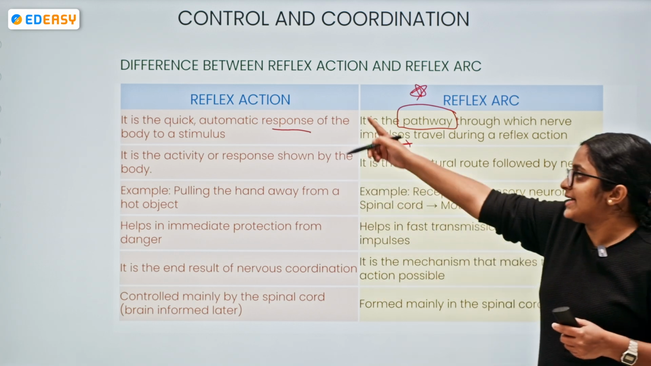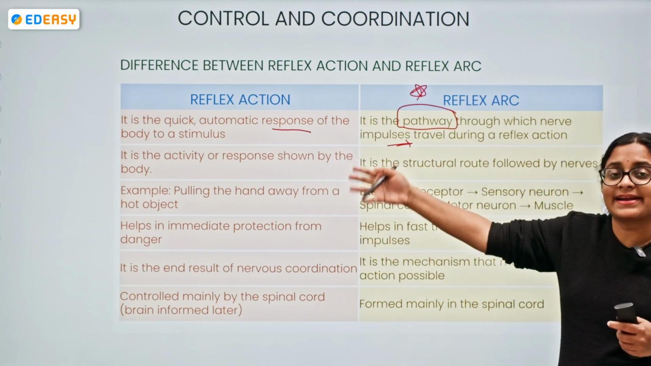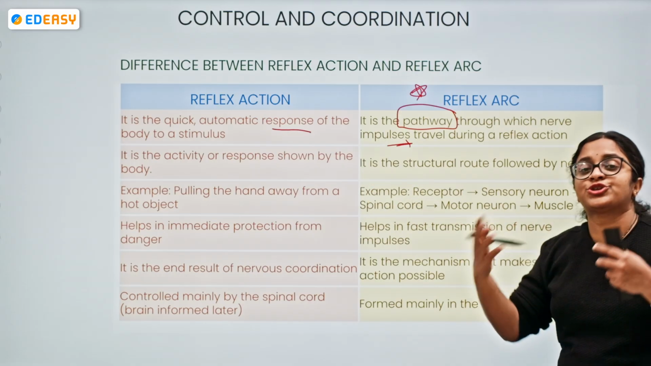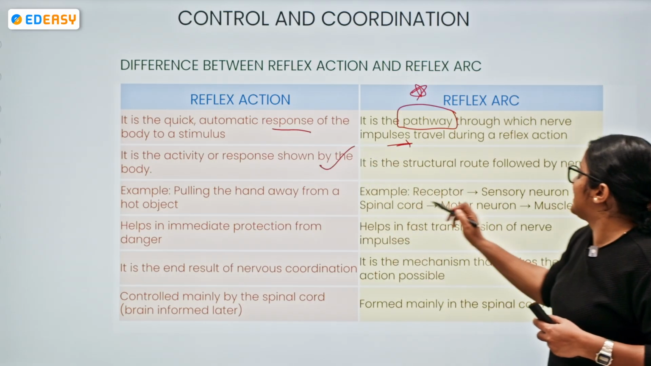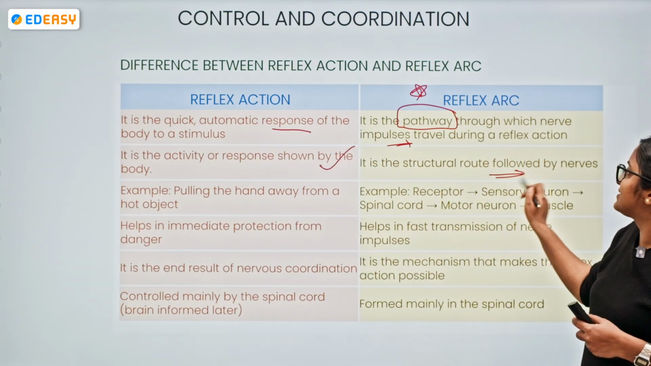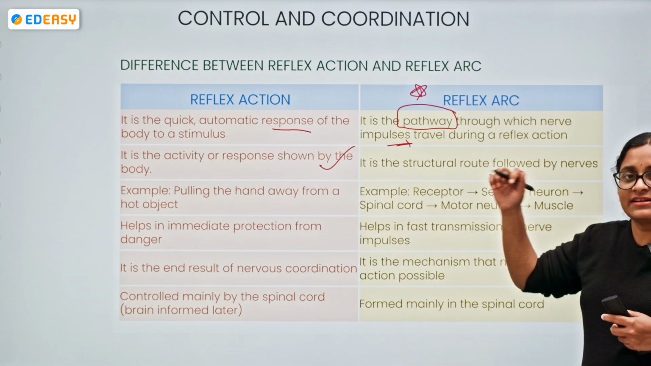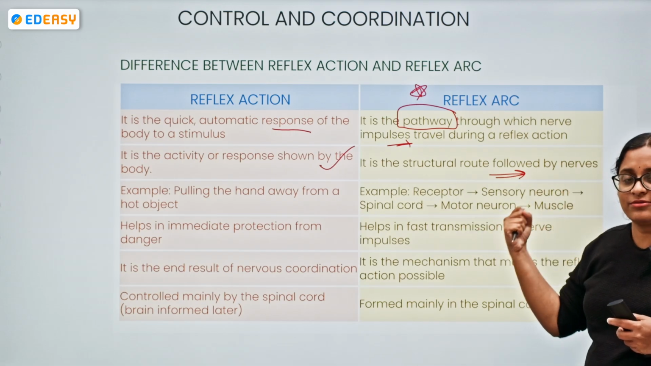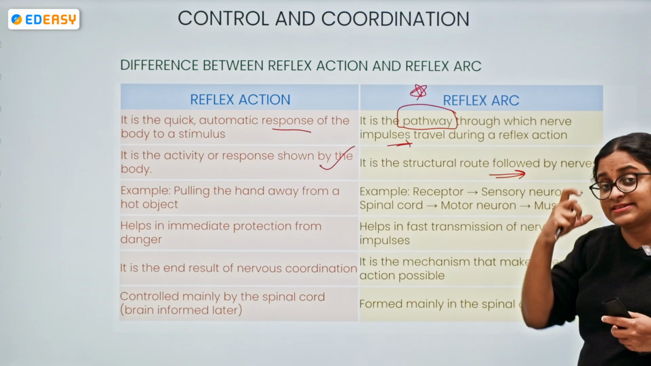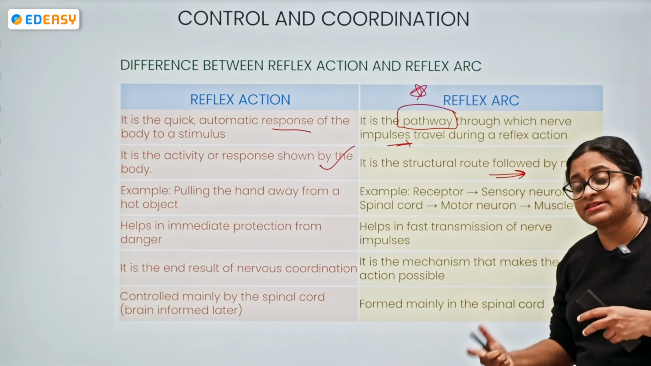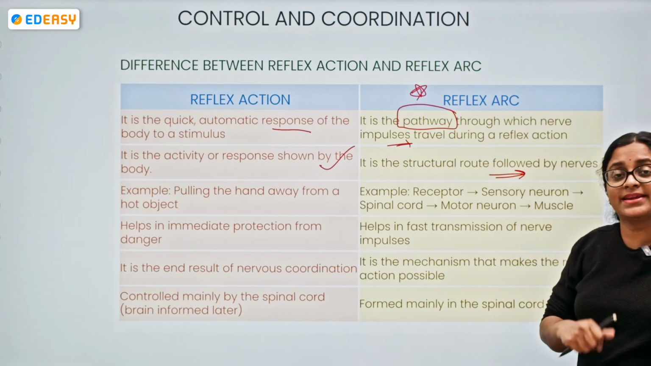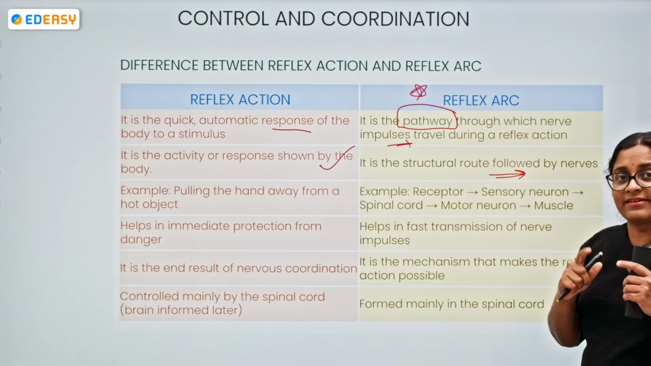So we can say reflex action is an activity or the response shown by our body. On the other hand, reflex arc is the structural route being followed. Reflex actions are like pulling the hand away from a hot object, blinking of eyes when dust enters, or immediately withdrawing our leg when we step on a sharp object. That one.